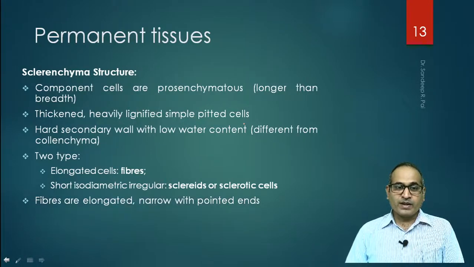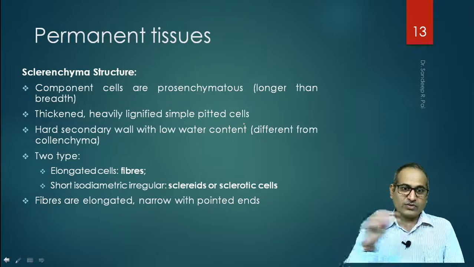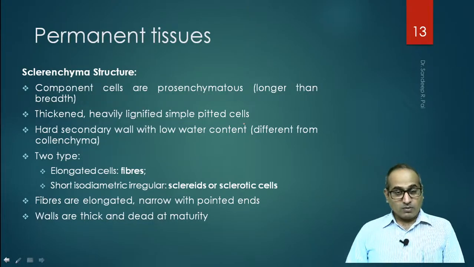So these are the two types of sclerenchyma cells. The fibers are elongated, narrow with pointed ends. So the ends of these fibers are pointed. Walls are thick and dead at maturity. Like the first type, parenchymatous cells, where we saw that there are live and dead cells, but in case of collenchyma we saw that there are only living cells.